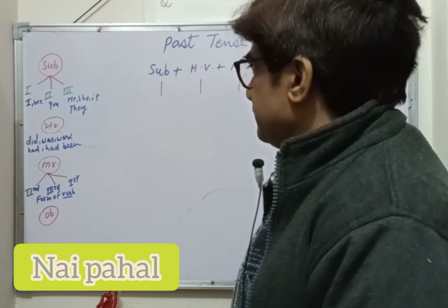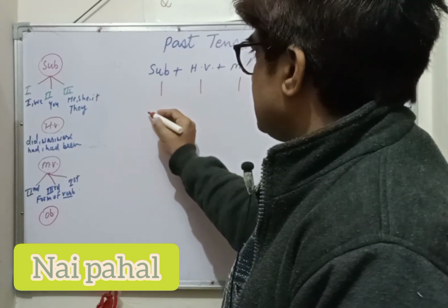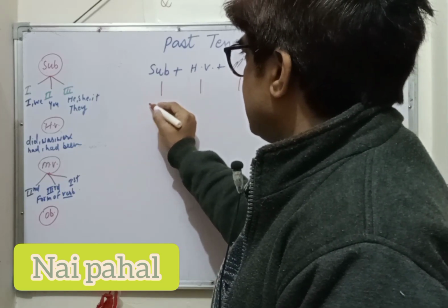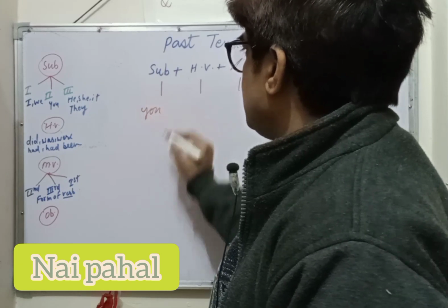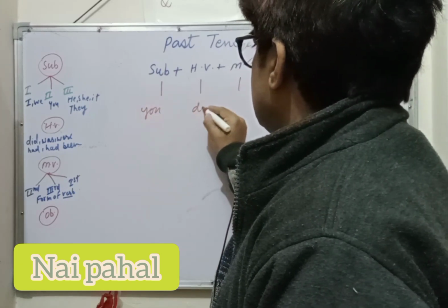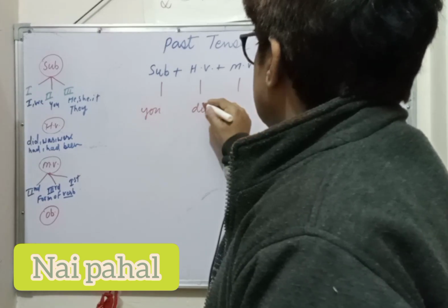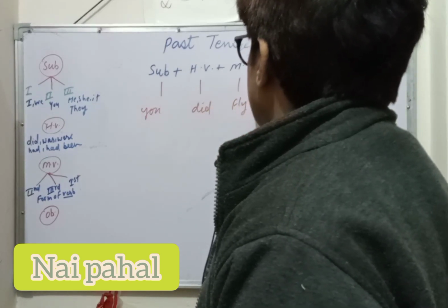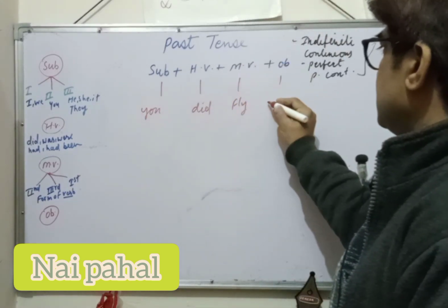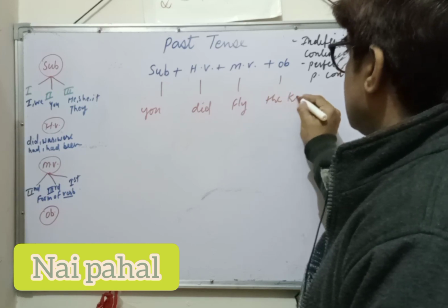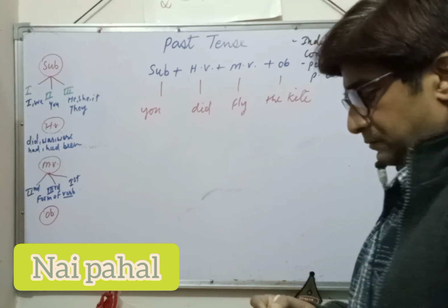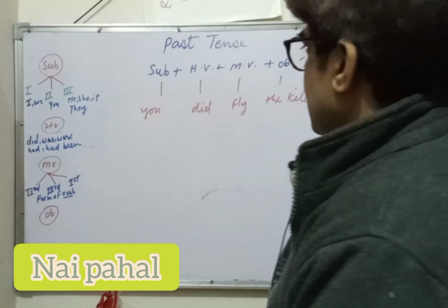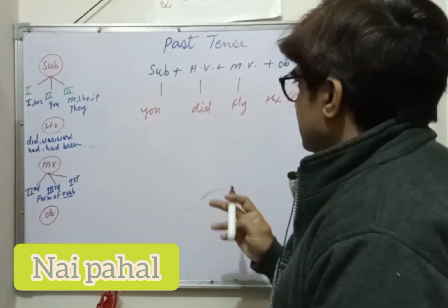Logically, some things are very easy to understand. This is the subject, you, and this is did, this is fly, the first form of the main verb, and this is the kite. What is the condition in the affirmative sentence?